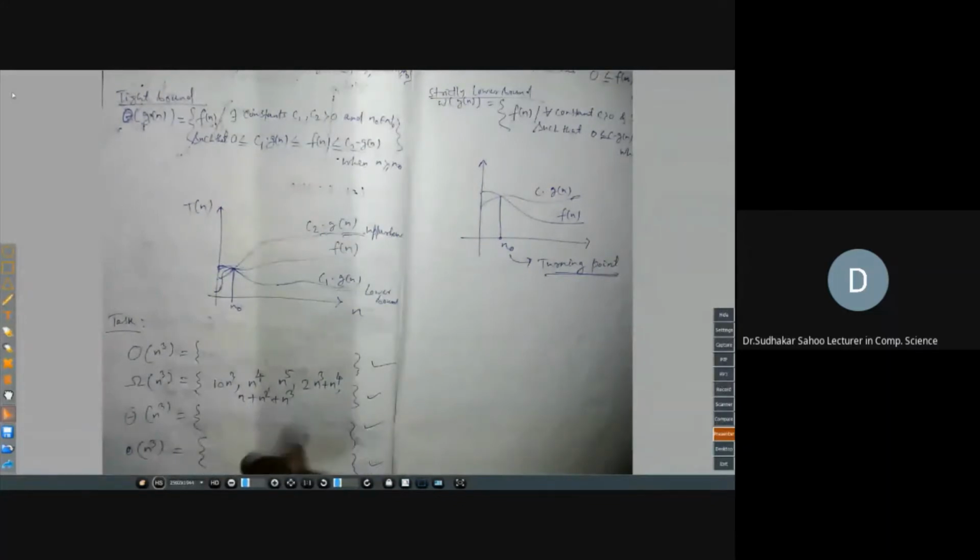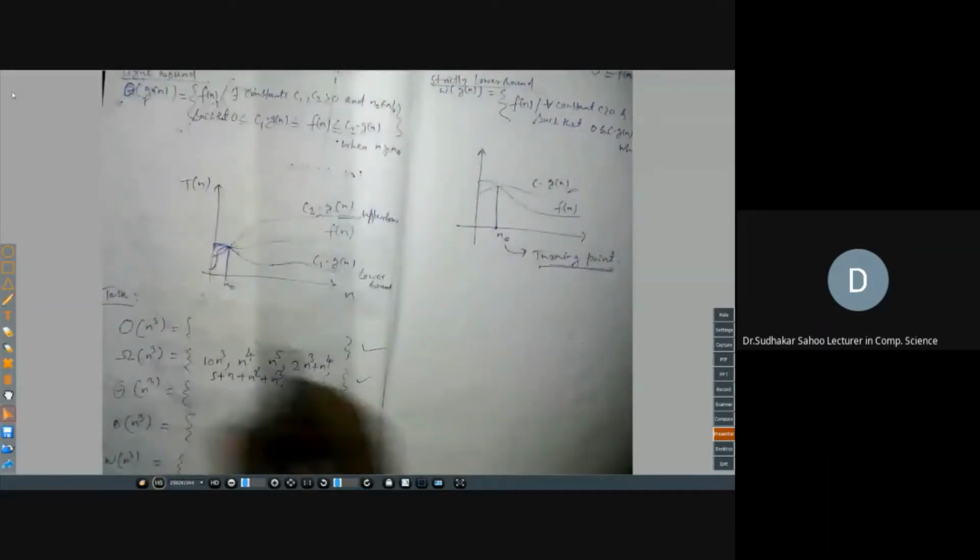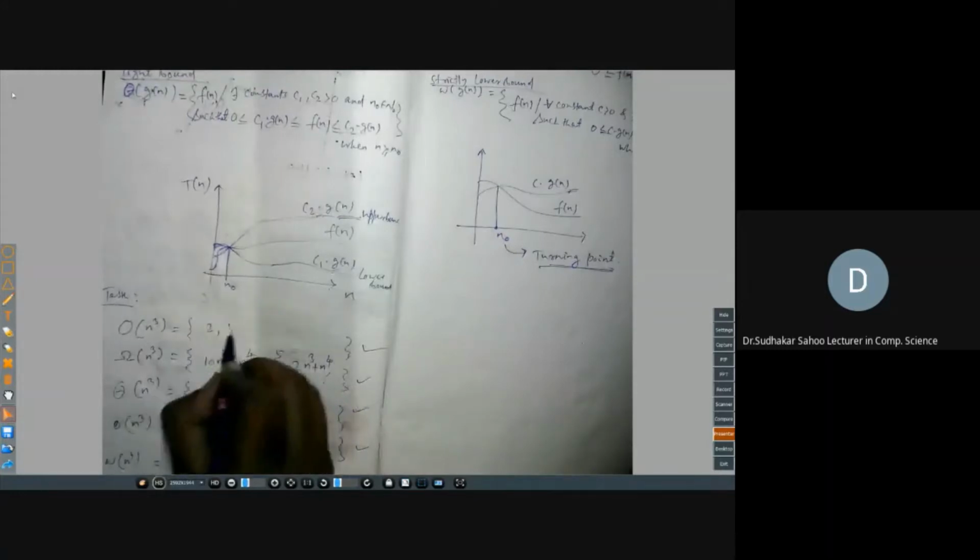So this function plus 5 is another function. You can write an infinite collection. Here n cube and its above terms, all the constant multiples you can write: 7 n cube, 8 n cube, 100 n cube, all these terms you can write. Here n cube and above. For theta, only n cube you can write. You can check by finding 2 constants.